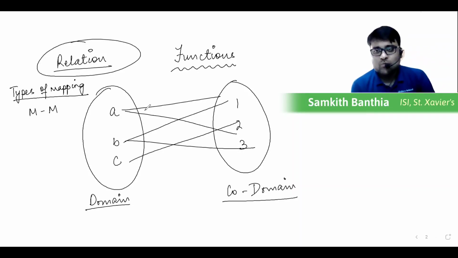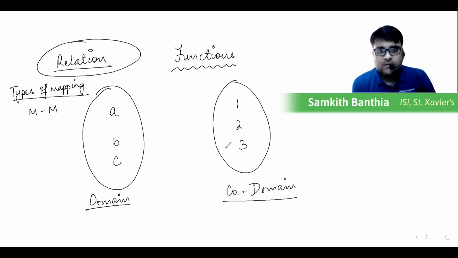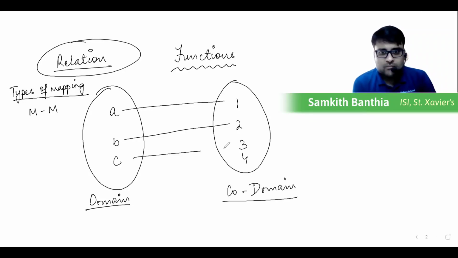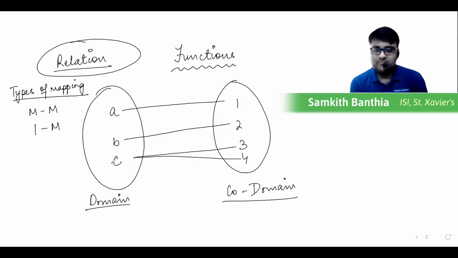Okay. If I have, say, four elements in the codomain, so one, this is a one to many mapping. One element going to many. Okay. One to many mapping.